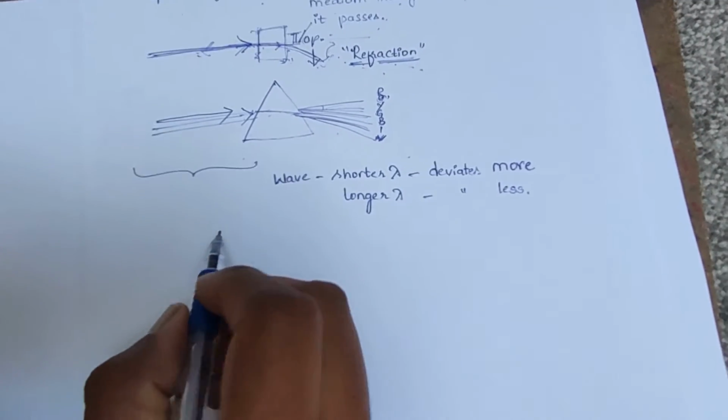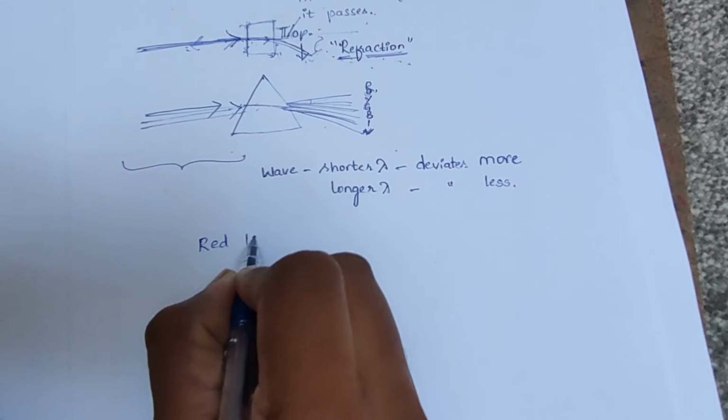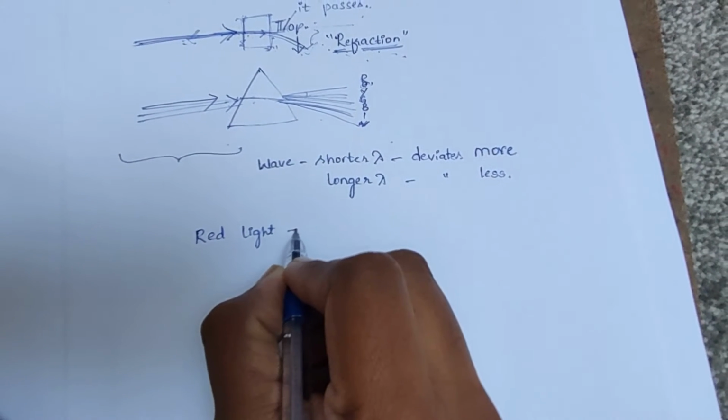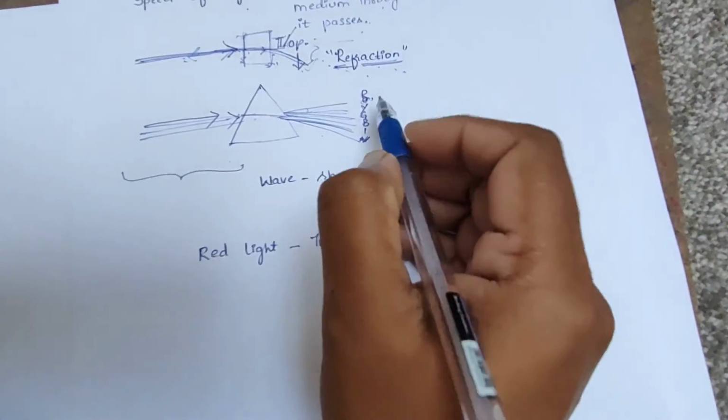See here, when red light is considered, its wavelength is around 700 nanometers.